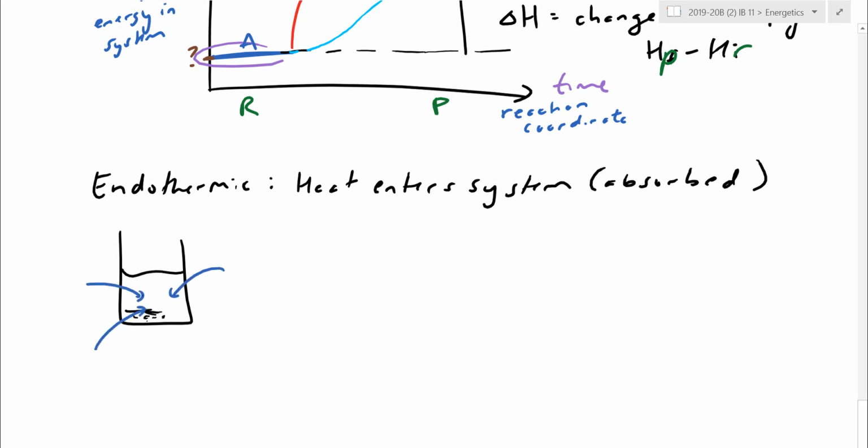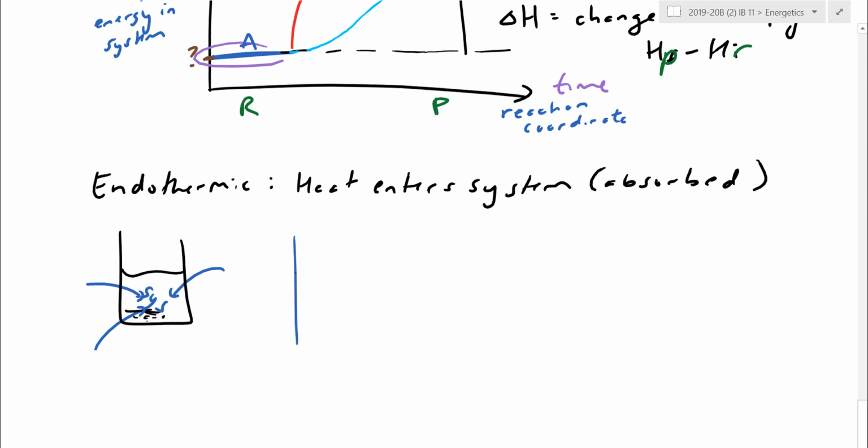Remember, my system are the particles, the collisions that are occurring here. It looks like my system has gone up in energy. It looks like conservation of energy doesn't apply anymore, and yet we're going to realize no matter what type of system, the only reason the particles have been able to gain energy is because the surroundings have lost equal and opposite energy. So we have endothermic: heat entered the system.